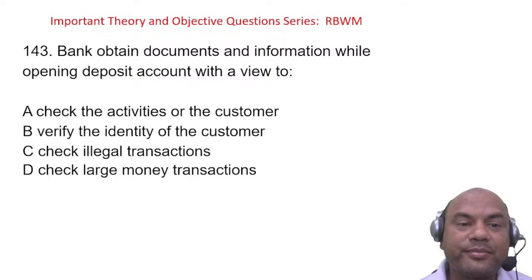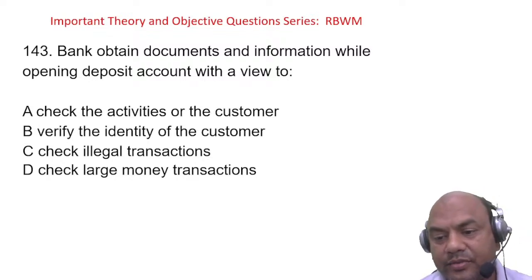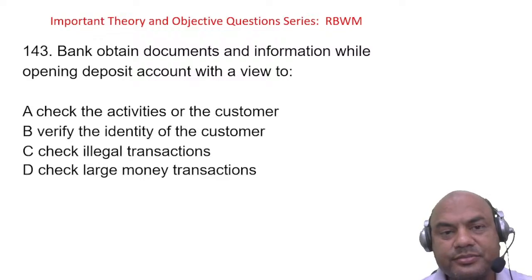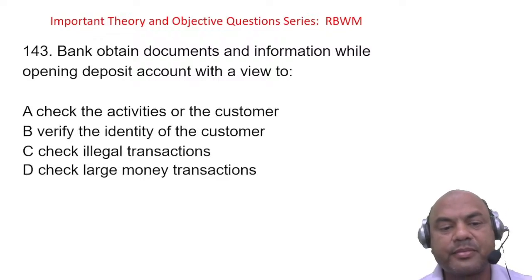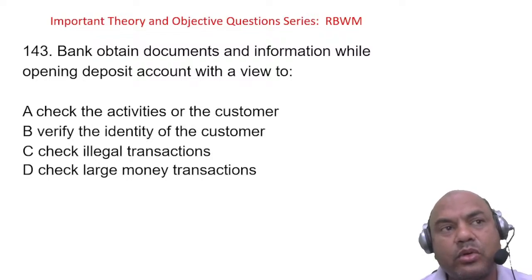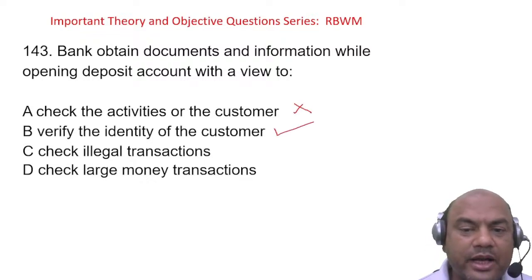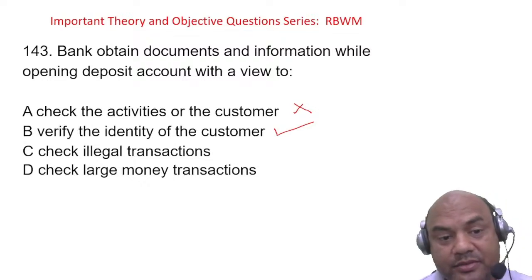What do you think over here? What should be the answer? Do you check the activities of the customer? Activities means, where does this customer go? What does he do in the full day? Whom does he or she meet? No, right? You can't check the activities of that customer. Identity, yes, I can say that, because identity is whether you are the same person.